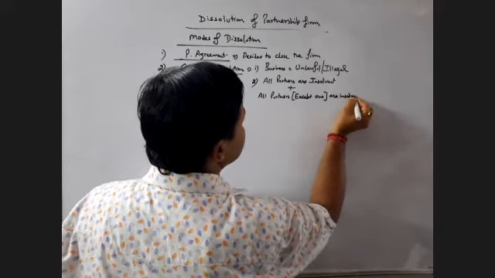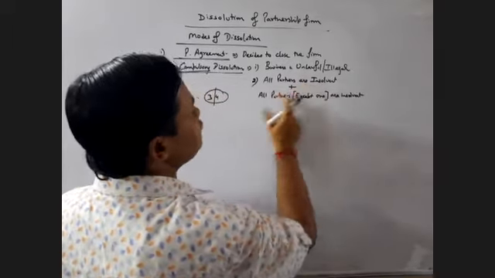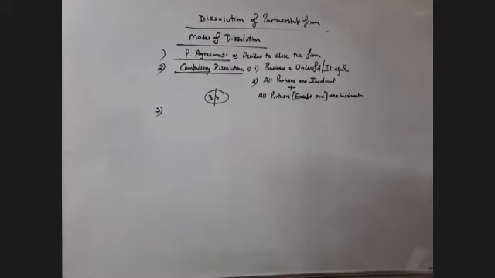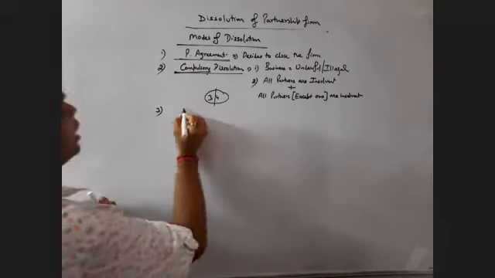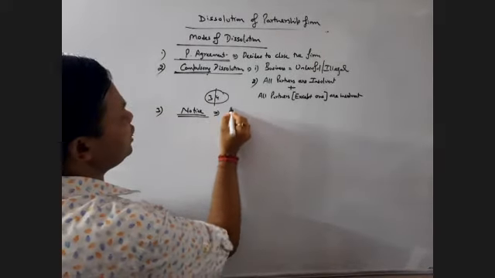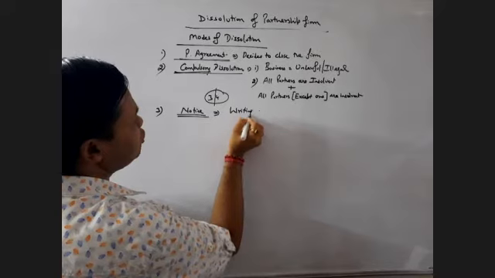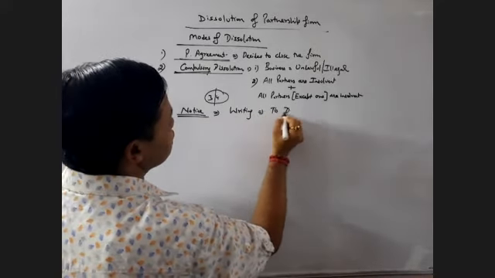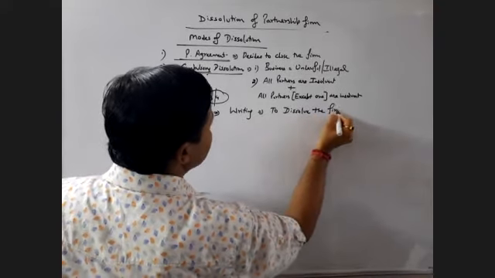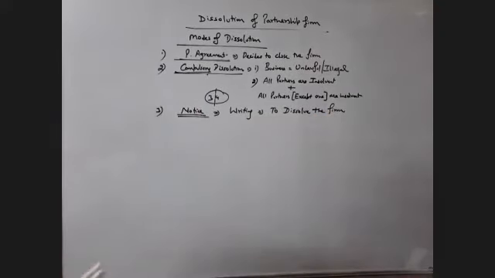In both situations, when all the partners are insolvent or all except one are insolvent, the firm needs to be compulsorily dissolved. Then the third mode is by notice. A partner can give a notice in writing to dissolve the firm. That is, the firm can be dissolved by a notice given by a partner in writing.